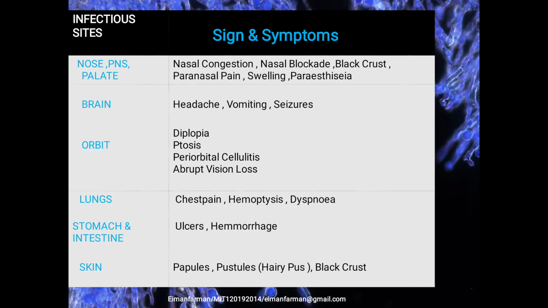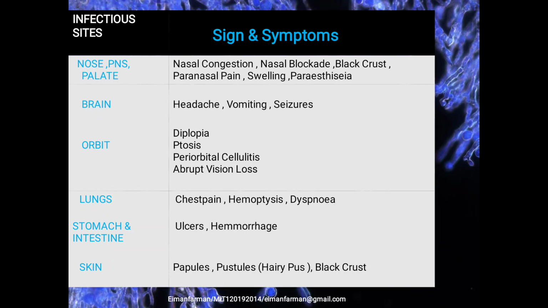Here we are going to discuss the infectious site and the related symptoms. If the person has the nose, paranasal sinuses, and palate area infected, their symptoms will be nasal congestion, that is, the nasal passage will become swollen and inflamed, nasal blockage, black crust, paranasal pain, swelling, and paresthesia. By paresthesia we mean a prickling and tingling sensation on the skin, or you can say a pins and needles-like sensation. If the infected area is the brain, the person will experience a headache, vomiting, and seizures.